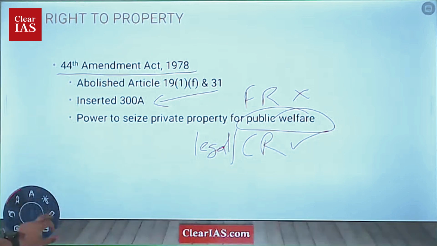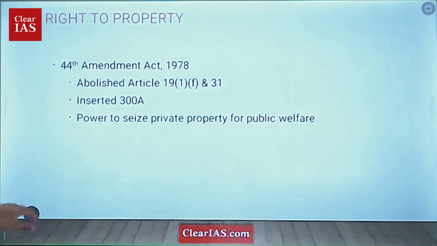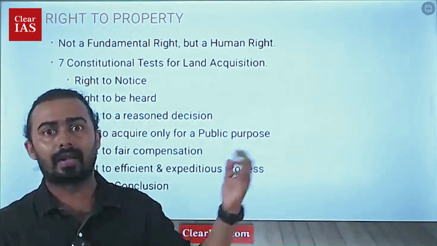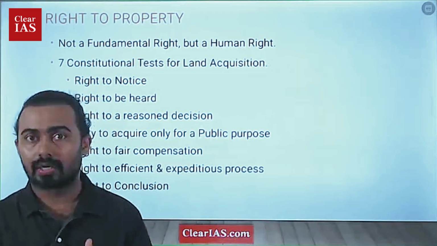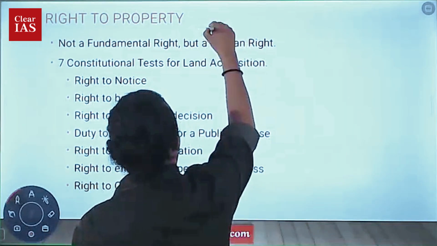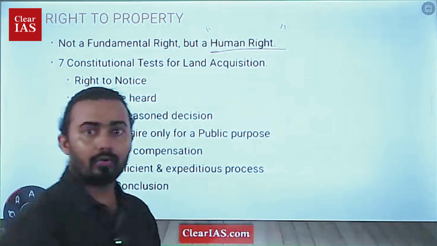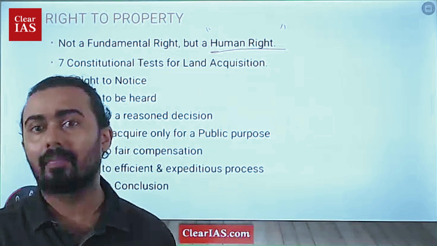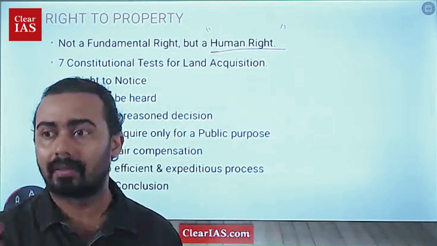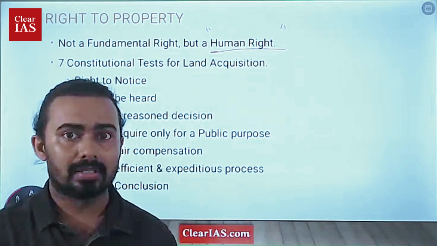And last but not least, regarding the Supreme Court order, the Supreme Court said that it is not a fundamental right. Yes, of course, it is a 300A right, a constitutional right, a legal right, and they used the word human right. So it is a fundamental human right for a private person to have property. To seize that property away from him or her without any due diligence is actually a crime.